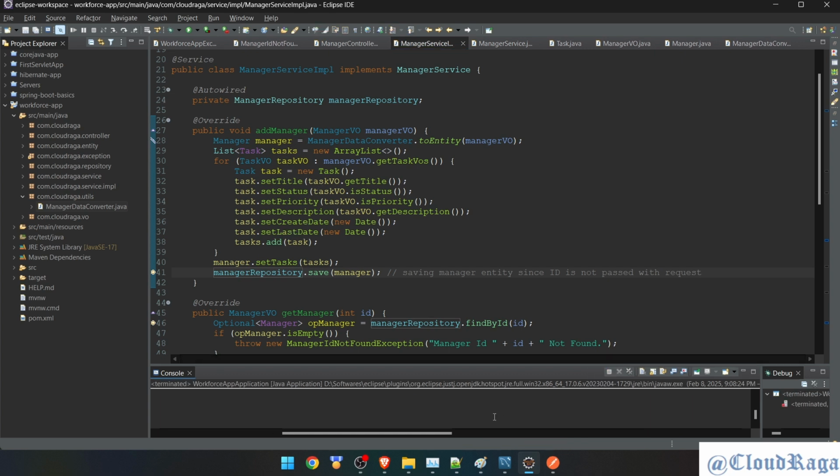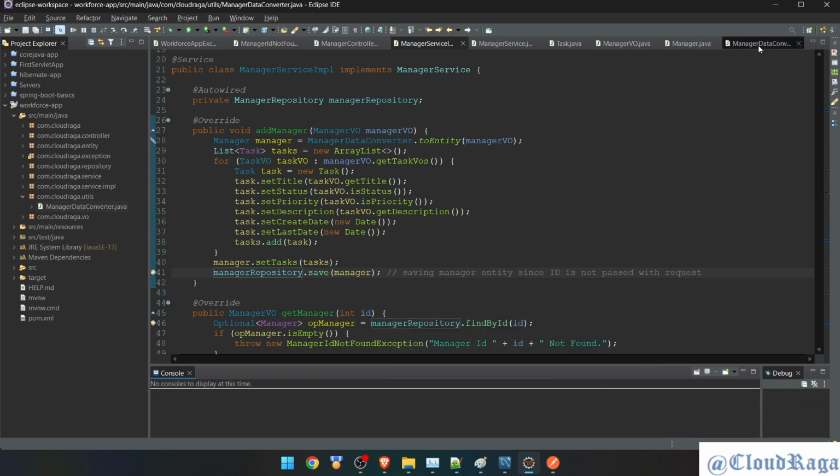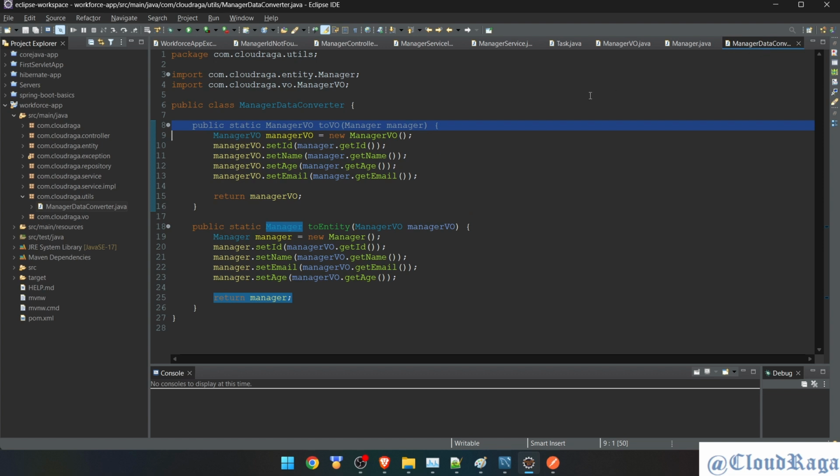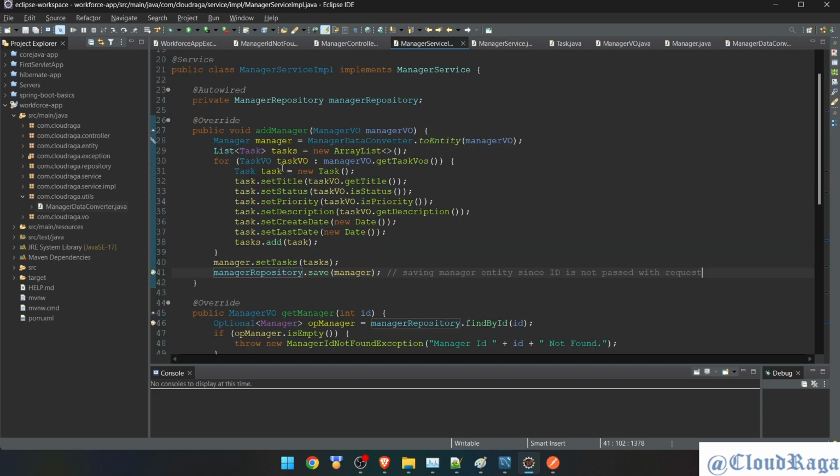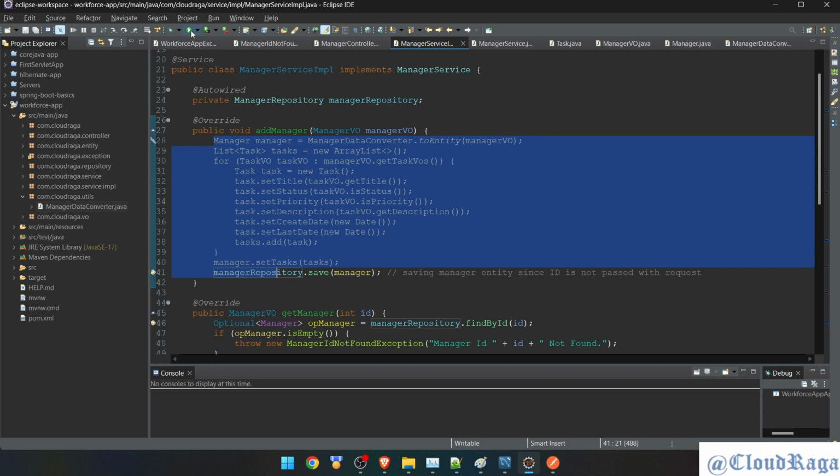Let's stop the service and verify the endpoint for this. So once you guys create something like the manager data converter, you might need to create a task data converter, and then use that code in the service file here. So all these lines of code can be replaced. We will have just one line which says task data converter dot to entity, and task get initialized, and now all these 5-6 lines can be replaced by one line. So you can see it will be done again. The add method can be done in 5 or 6 lines max. Okay, so changes are done.